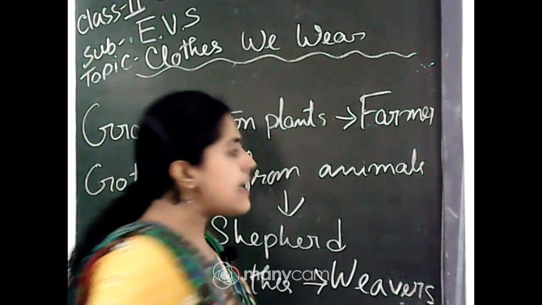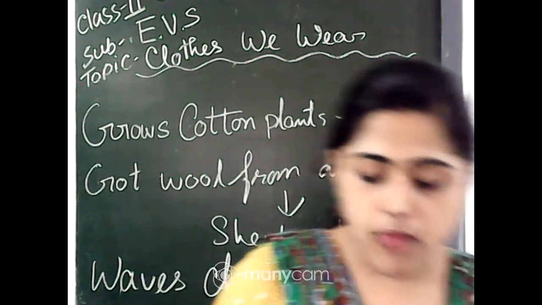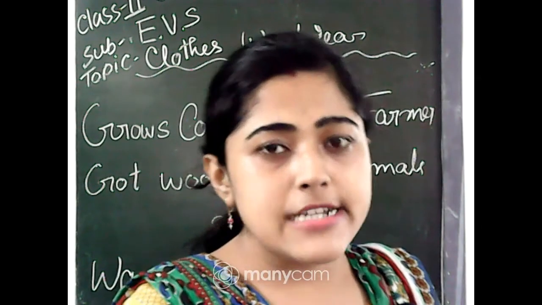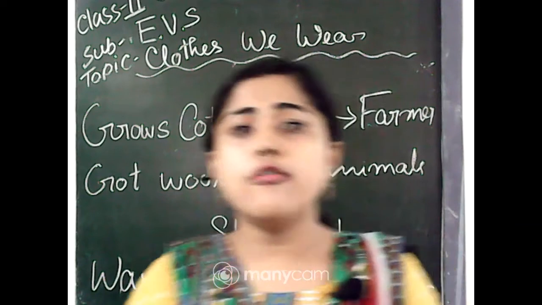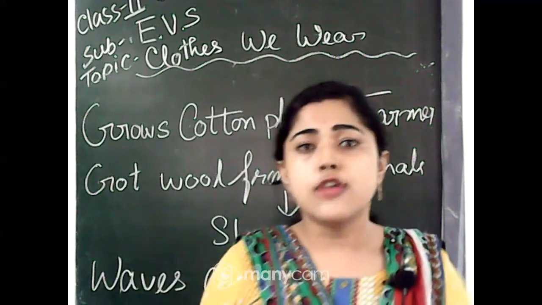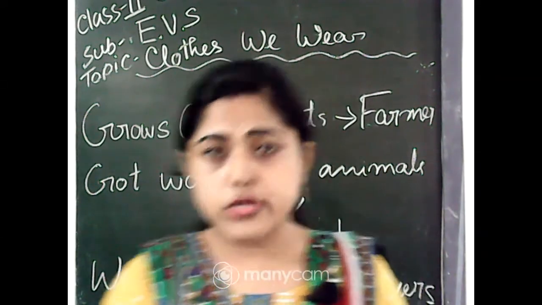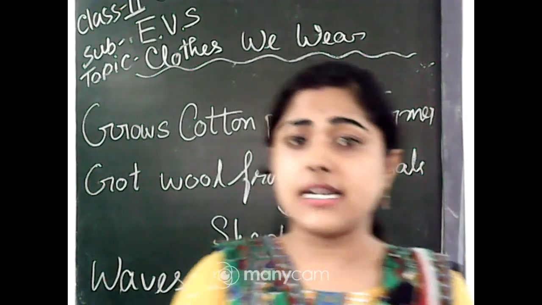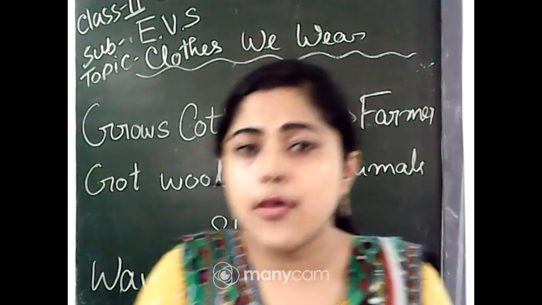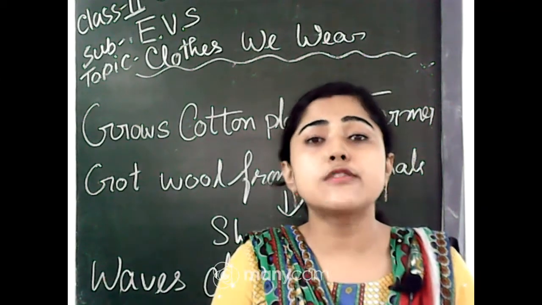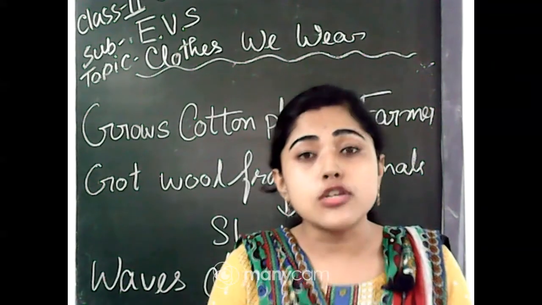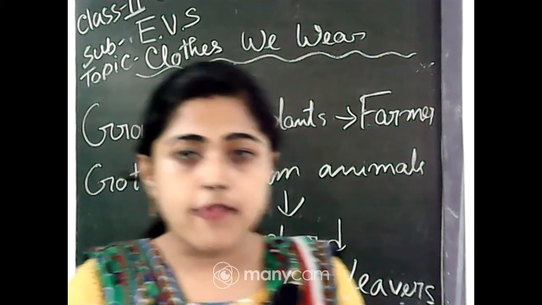Okay. So here also some people work on the loom, and I told you what a loom is. Loom is the wooden machine to make our clothes, to make the cotton clothes, and some people weave cloth on the loom. Those people we call the weaver.